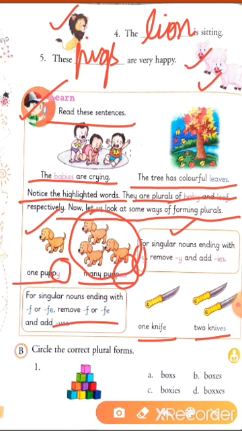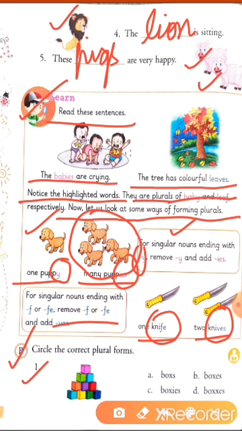Now, to change the word knife to its plural form knives, we remove FE and we add VES to the end.